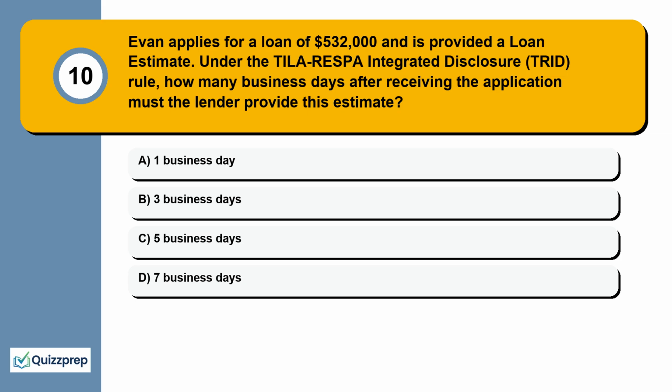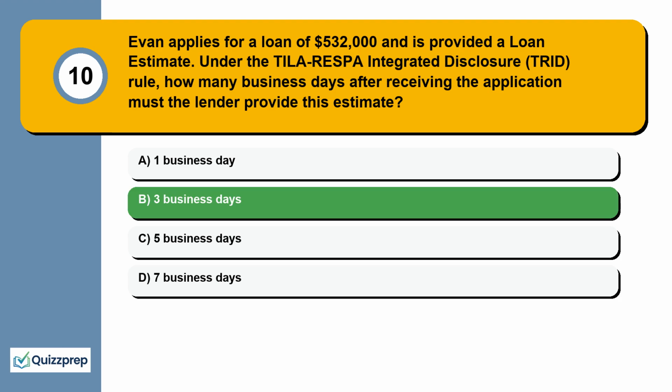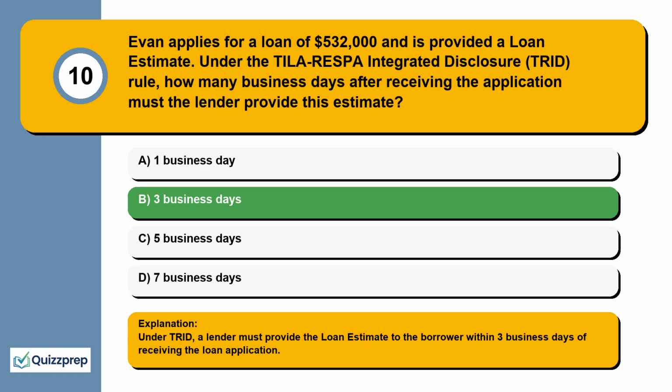Question 10. Evan applies for a loan of $532,000 and is provided a loan estimate. Under the TILA-RESPA Integrated Disclosure (TRID) rule, how many business days after receiving the application must the lender provide this estimate? 1 business day, 3 business days, 5 business days, 7 business days. Under TRID, a lender must provide the loan estimate to the borrower within 3 business days of receiving the loan application.